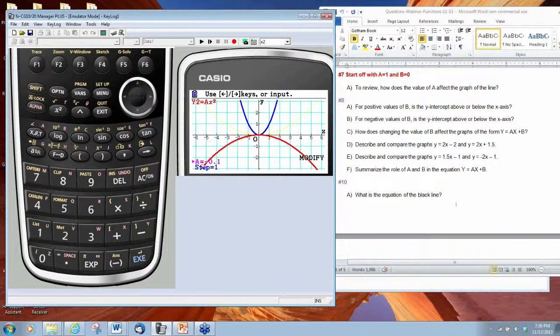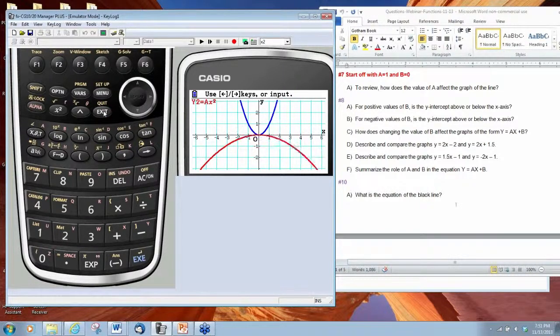The sign of A is going to tell us whether the graph opens up or opens down. So when A is negative, we have a graph that opens down. Our domain is going to be all real numbers. But now our range is going to be all y values that are less than or equal to 0. So we've made a connection here between absolute value functions and quadratic functions, our parabola. Guys, the value of A does the same thing in each type of function.